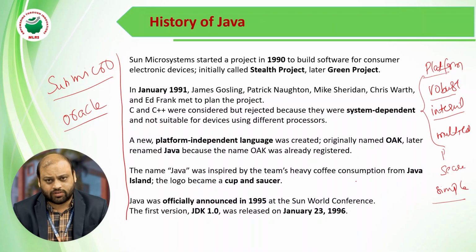The name which was initially taken was the Green Project, which was led by James Gosling along with some other people. They developed the Oak language, and later it was named Java. So this is a little bit of history about Java.